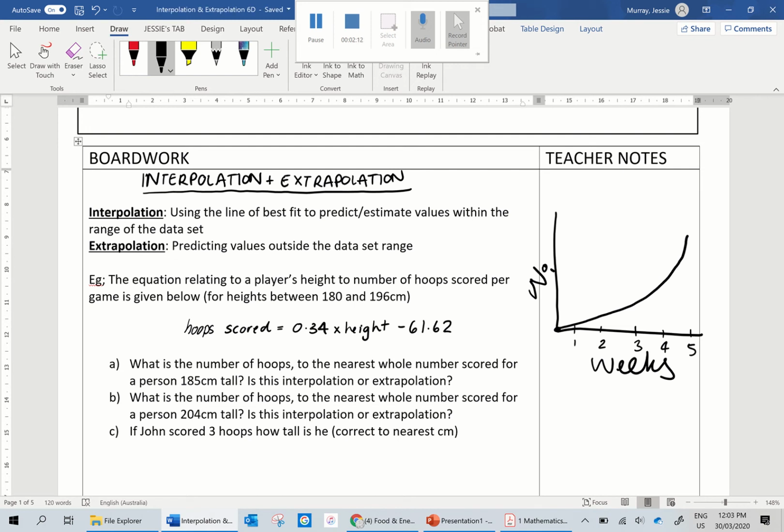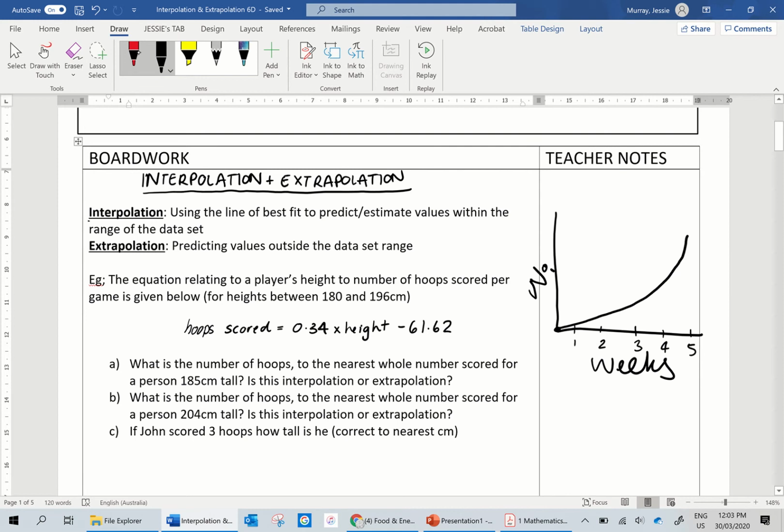Now, the idea is interpolation is if they said, okay, what do we reckon it was at, say, 2 and a bit weeks. So let's say this was in the second week, the Thursday of the second week. They would look at this and go, oh, yep, whatever number is here would be our prediction. That is interpolation, because we're looking within our set of data, we're either estimating or predicting what that would have been on that day.